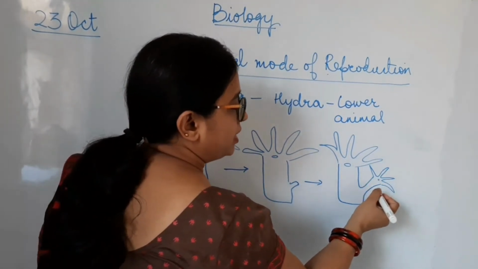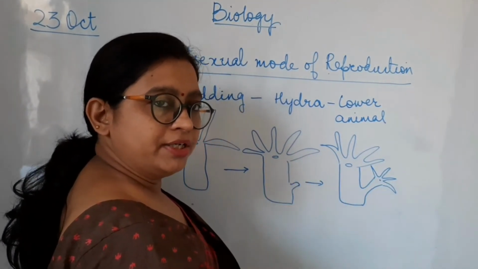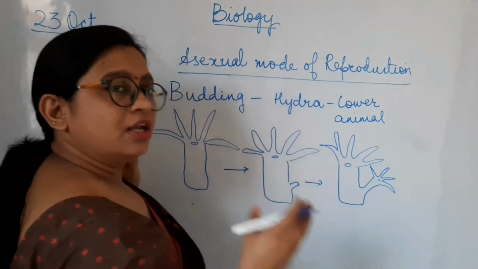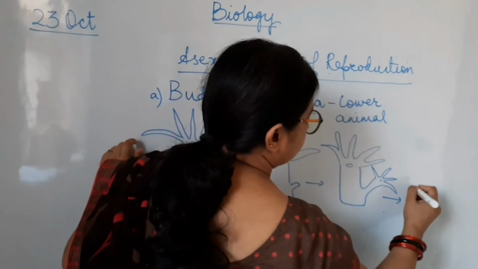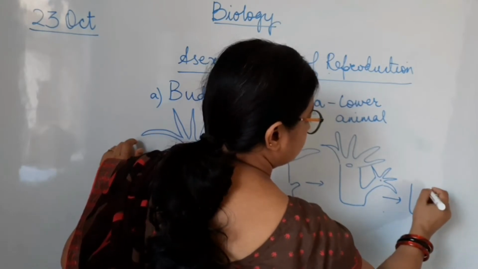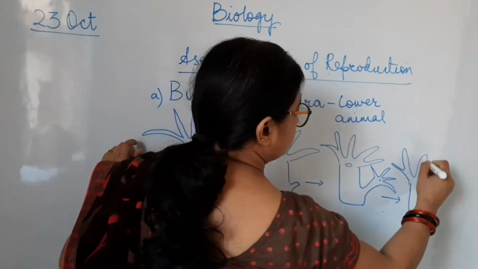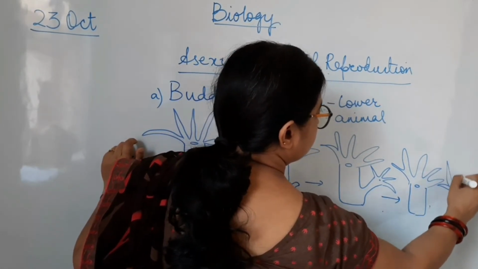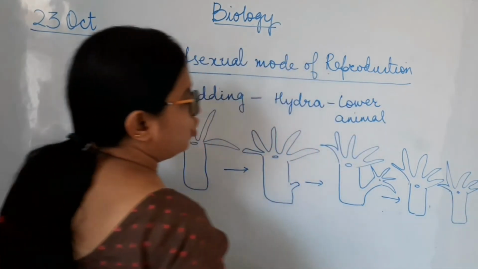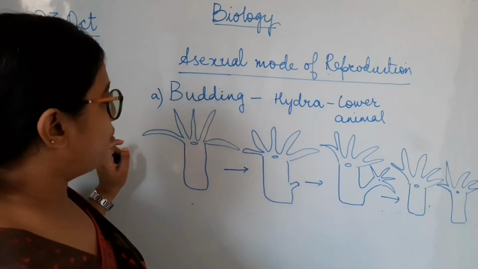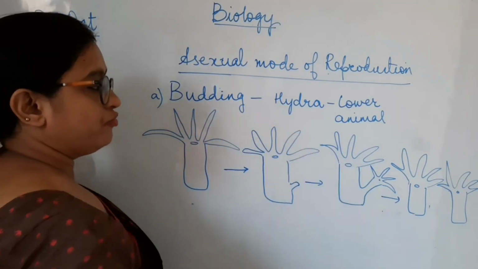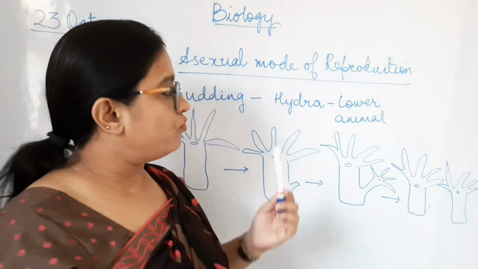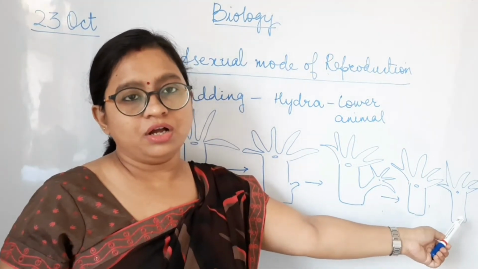Once this bud has developed completely, into a complete adult, then it gets separated from the parent hydra and thus a new hydra is formed. So this is how the hydra has formed. From a parent, a new hydra has formed where the budding process is involved. So this process is called budding, where one parent is involved to produce an offspring.